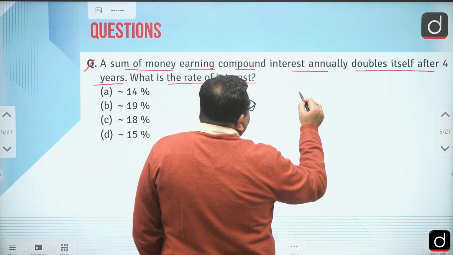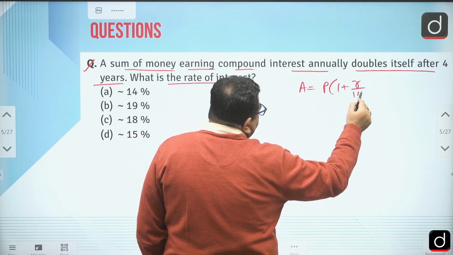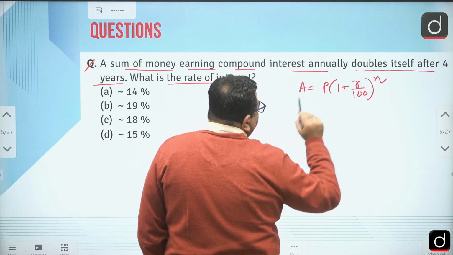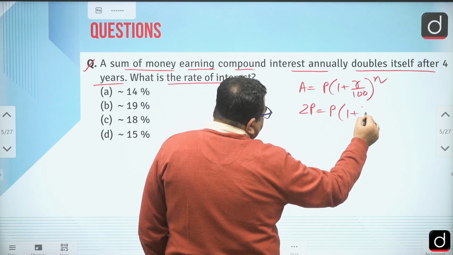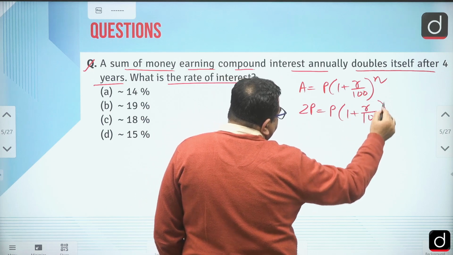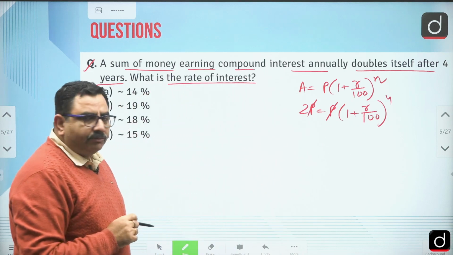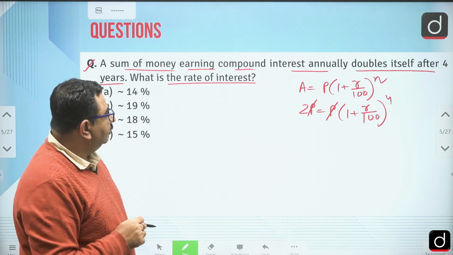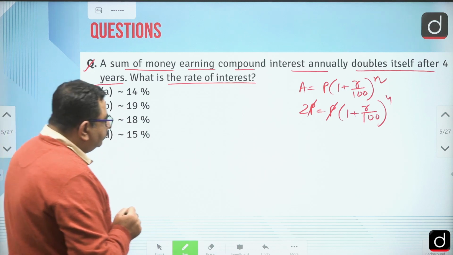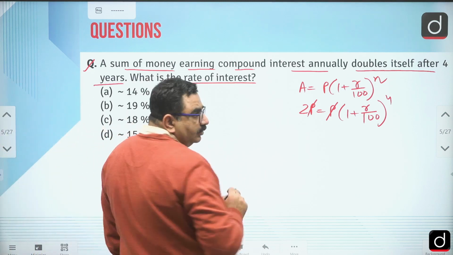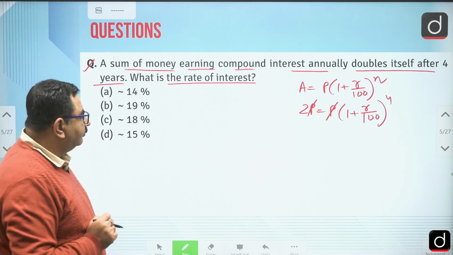So I know that A is equal to P (1 plus R by 100) to the power n, right? So this is double. I hope you are getting the meaning of this, and the value of n is 4. So P and P will cancel out. So in 4 years it will become double. Okay, so what is the rate of interest? That is what he is asking.